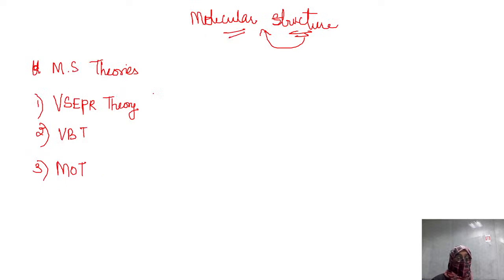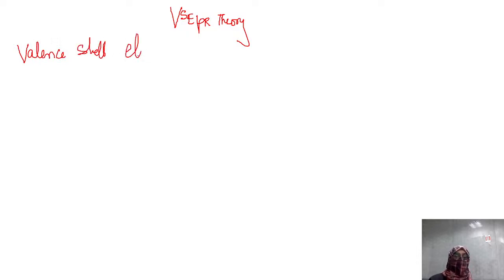We'll talk about the theories in detail. Let's start with VSEPR theory. What does this theory say? Let's write its full form. V stands for valence, shell, electron, pair, repulsion theory.